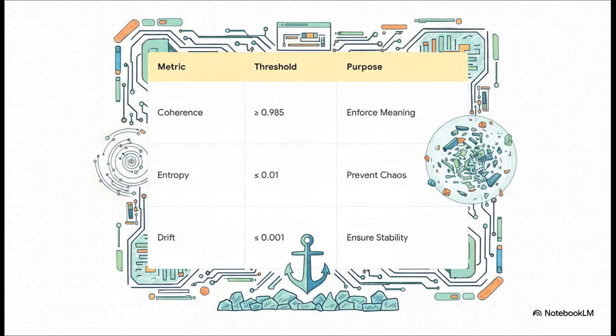And here's the kicker. These aren't just vague concepts. They are hard-coded numbers, as you can see right here. Coherence has to stay at or above 0.985. Entropy cannot, under any circumstances, go above 0.01. And drift must be kept below 0.0001. These numbers are basically the fundamental constants of this digital universe.